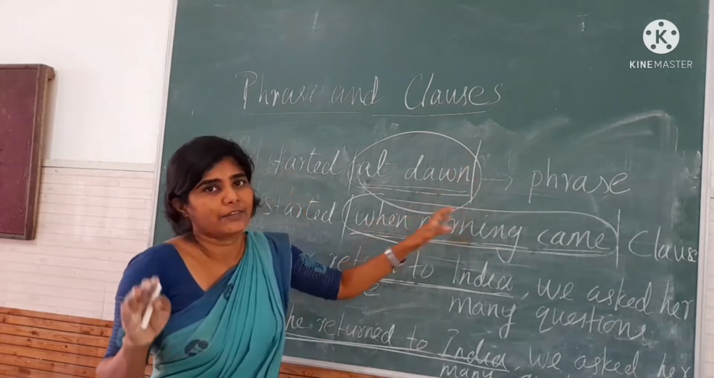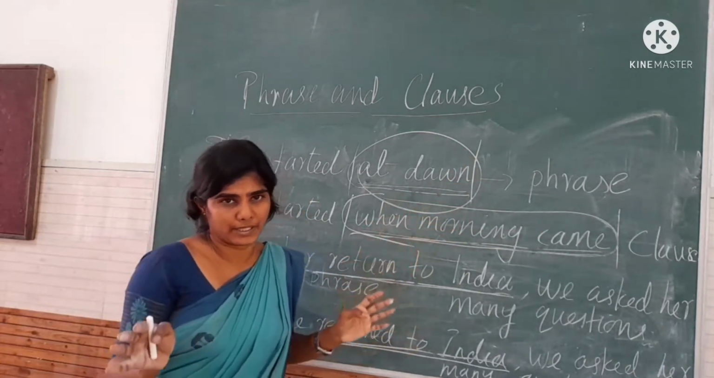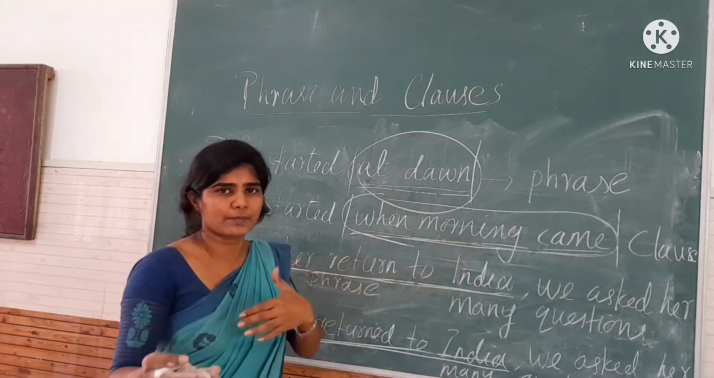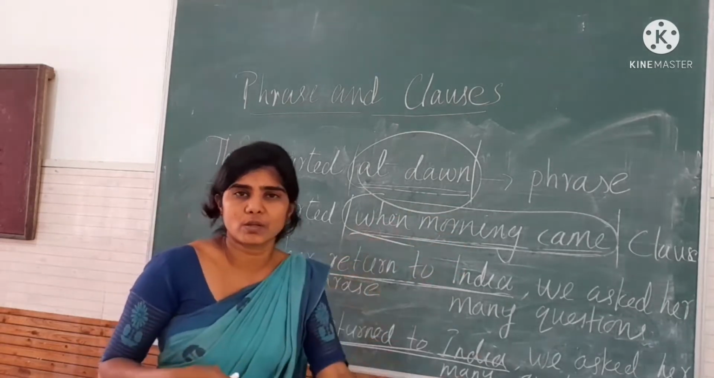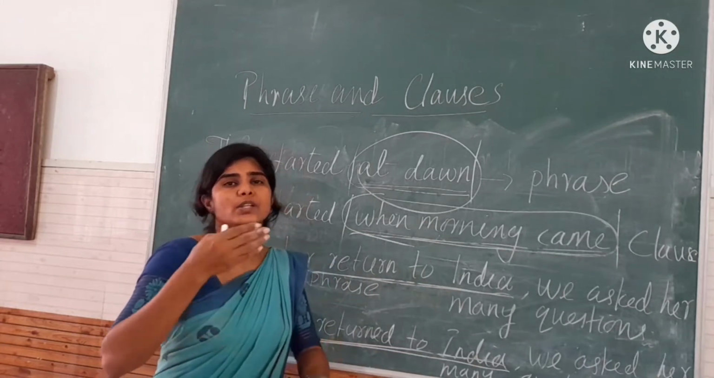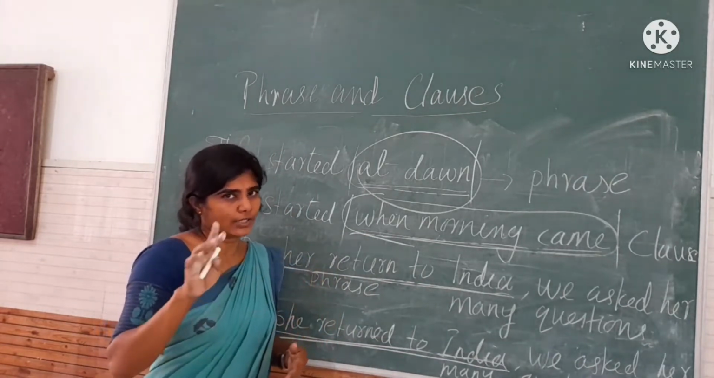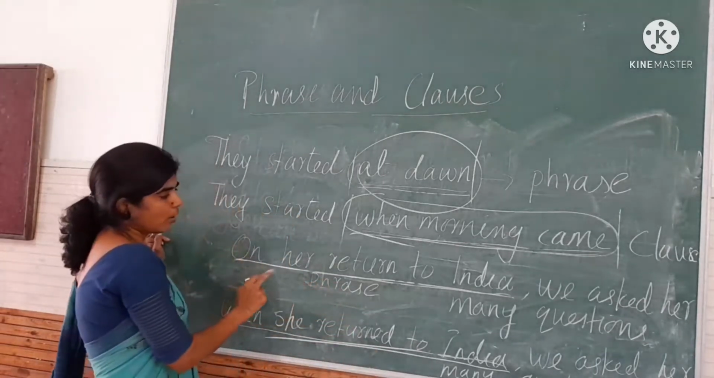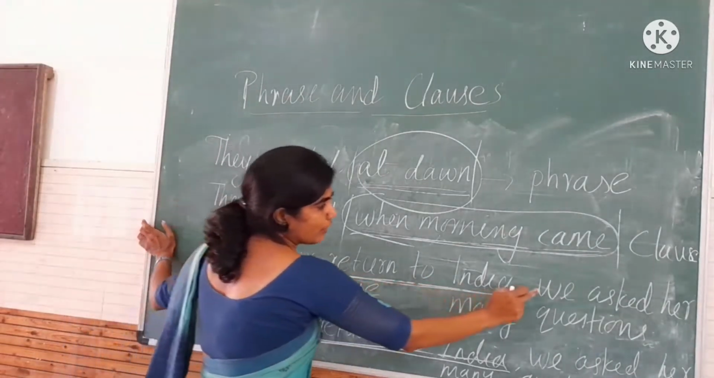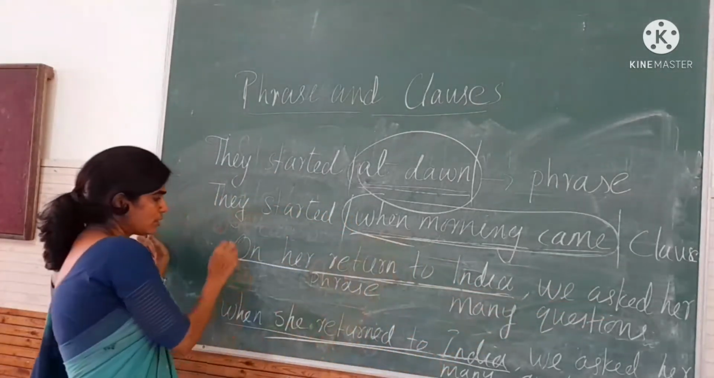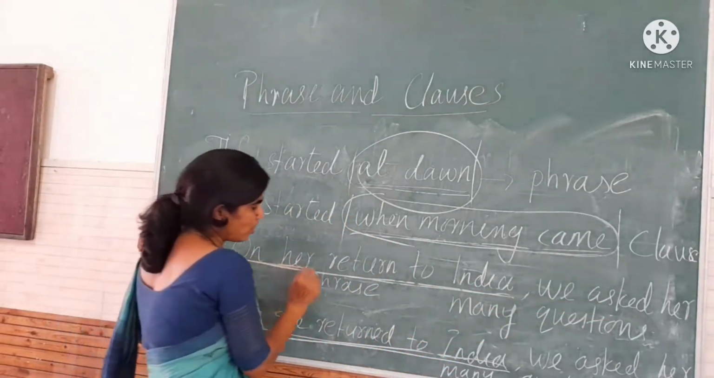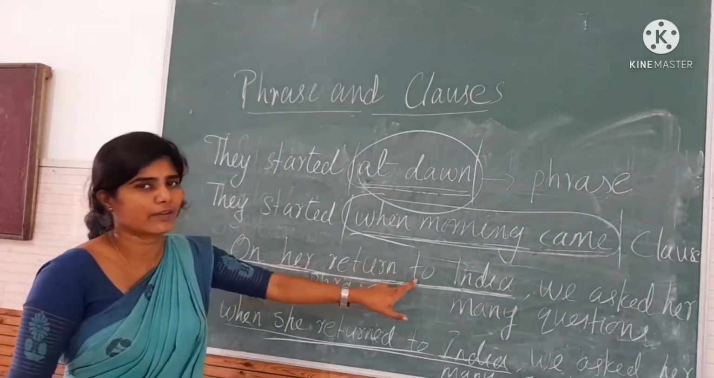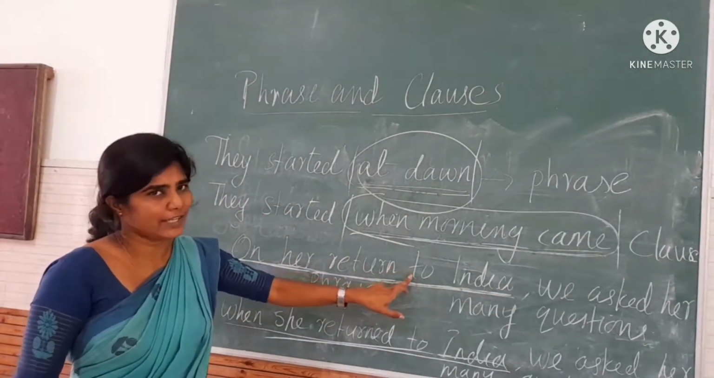Both these have the same meaning. One is a phrase and one is a clause. So what does it mean? You can change a phrase into a clause and you can change a clause into a phrase. Got it? Now let us consider the next sentence. On her return to India, we asked her many questions. If we consider this group of words, "on her return to India", we can say it is a phrase because it does not have a verb in this.